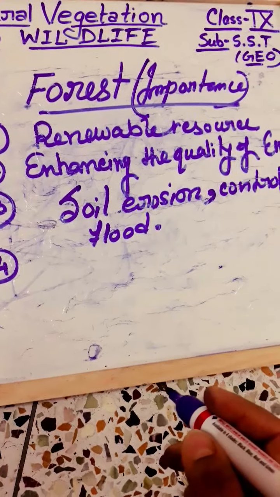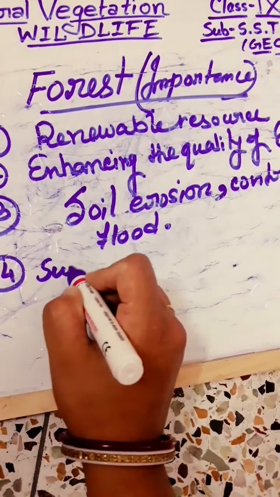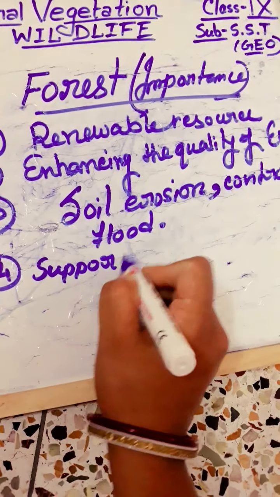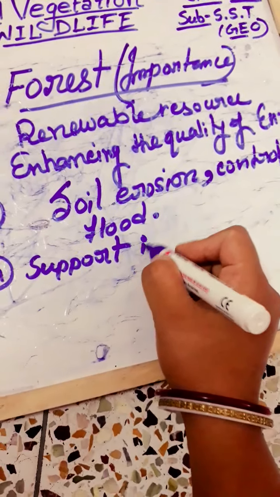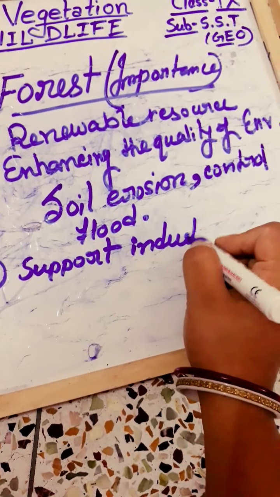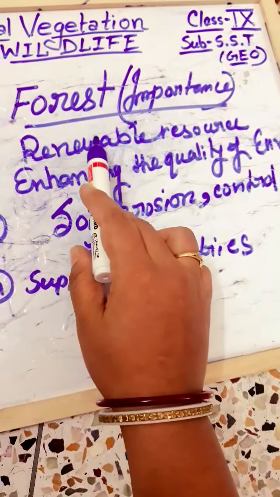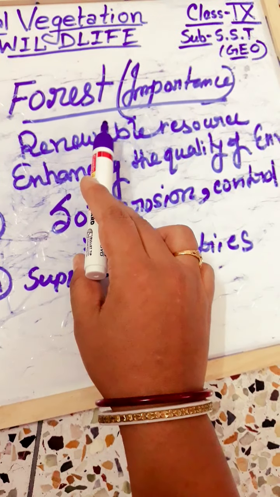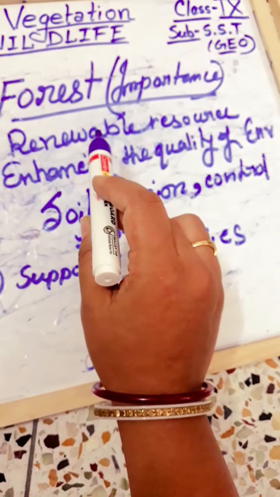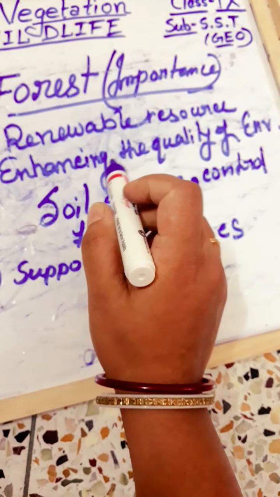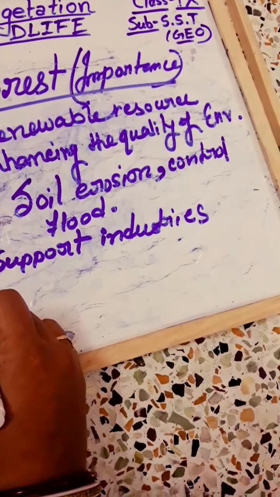So our fourth point is it also supports varieties of industries, because you know that in the forest area the plants always absorb the carbon dioxide, and in return we get the oxygen, so it also supports the industries.